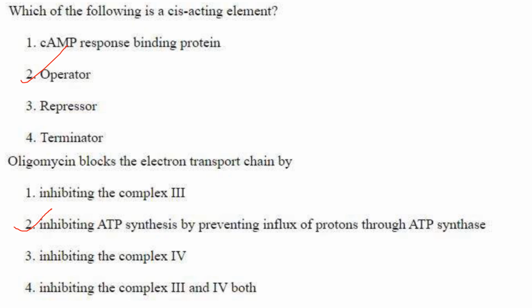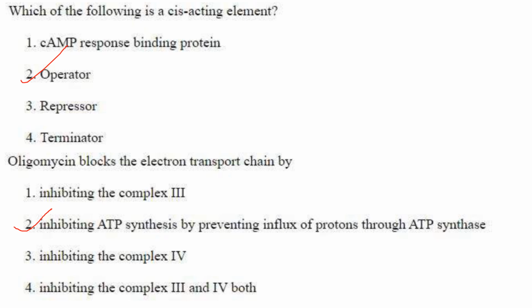Then operator is cis-acting. It is present on the same DNA molecule, as in the case of the lac operon, in which it is acting. Then repressor is not attached to the lac operon genes, but it is found near the lac operon genes, not a part of the operon system. So it is not a cis-acting element, it is trans-acting. Then terminator is also trans-acting.